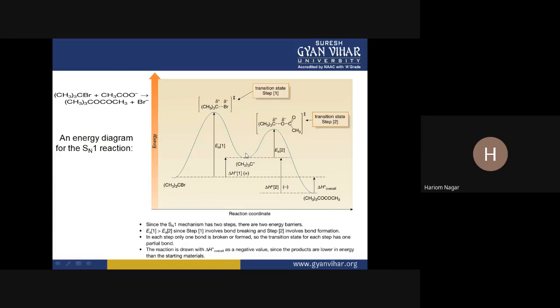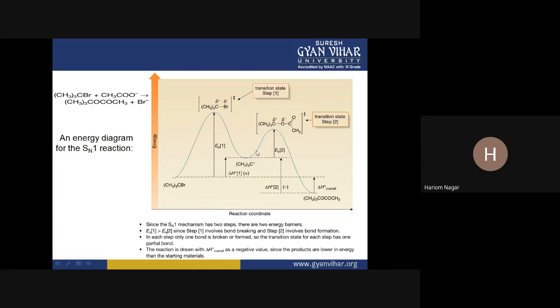Further, this carbocation is attacked by the acetate ion. When the acetate ion forms the bond, there is attraction between the positively charged and negatively charged species, that is the nucleophile and the carbocation. And whenever they come closer to each other, there is formation of the bond. There is a bond formed between the carbon of the carbocation and the negatively charged oxygen of this acetate ion.